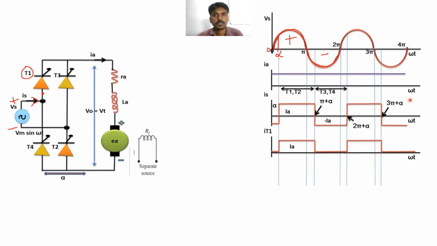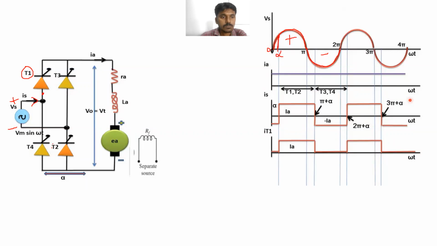You can apply the firing angle from 0 to 180 degrees at any interval. Applying the gate voltage at this point is called the firing angle.